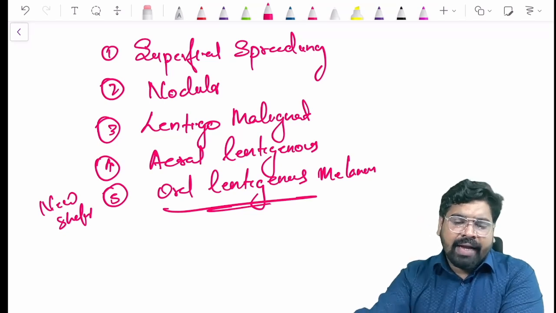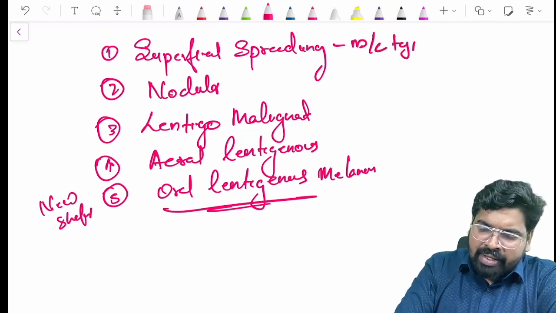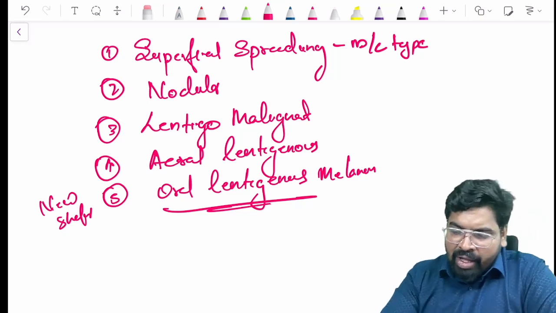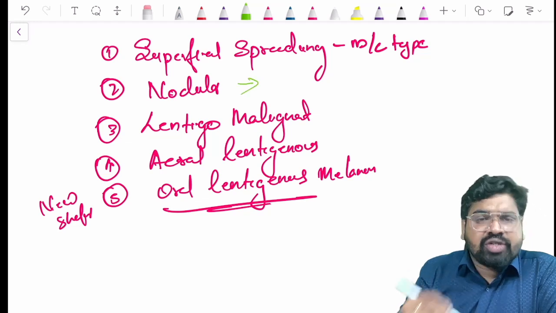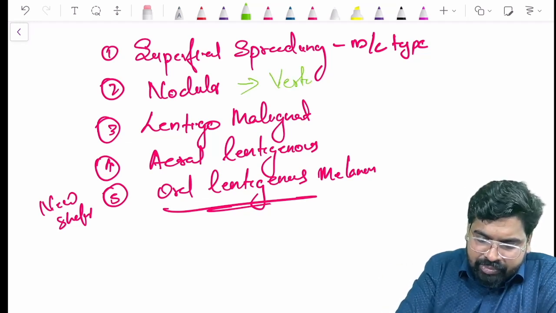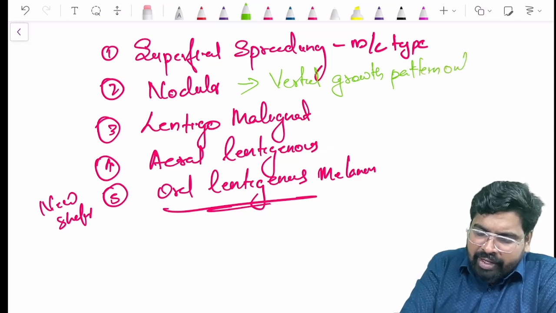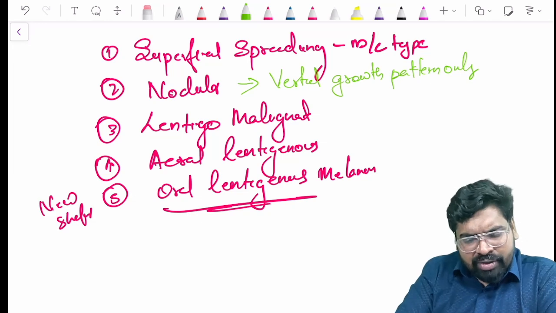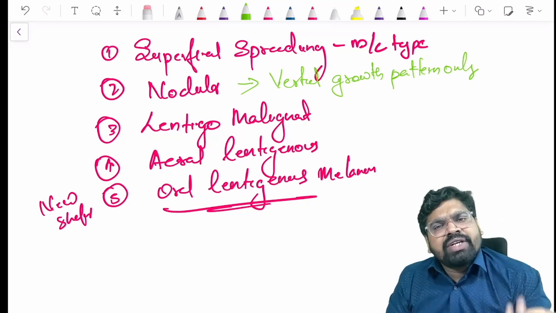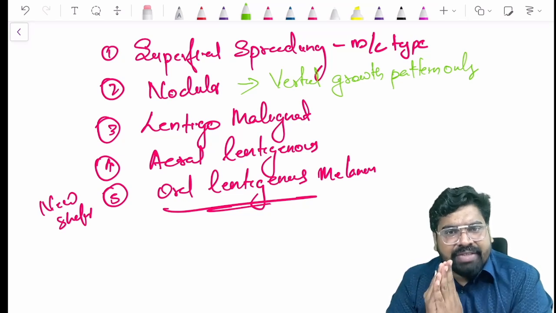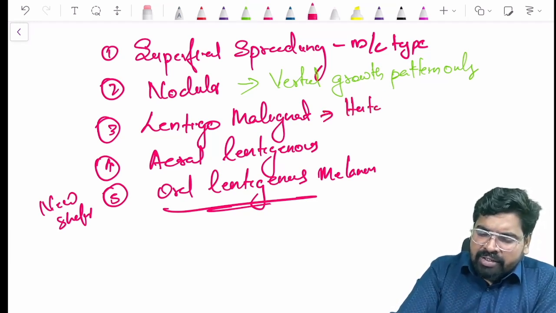What is the most common type of melanoma you see? That is the superficial spreading melanoma. The peculiarity of nodular melanoma is that it shows only a vertical growth pattern. All the other types will show both vertical and horizontal growth, but nodular melanoma shows only vertical. Lentigo maligna melanoma has another name, Hutchinson's freckle.